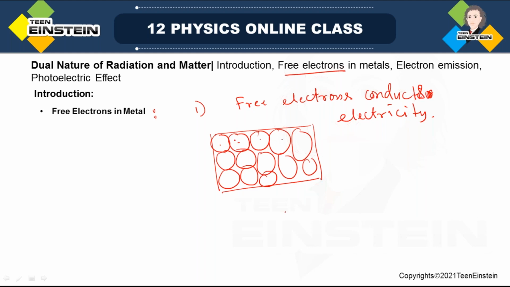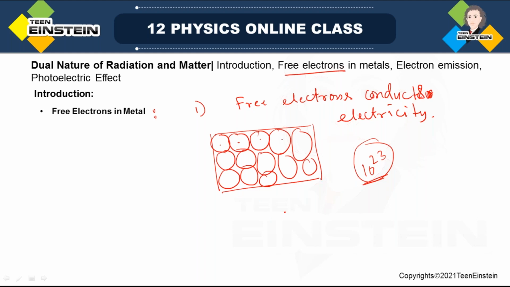Anyway, there will be many atoms situated very close to each other, and that's how they make a solid. If you take a piece of solid, there may be more than 10 to the power 23, or Avogadro number, of atoms.